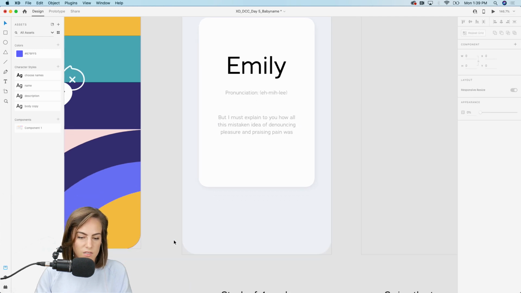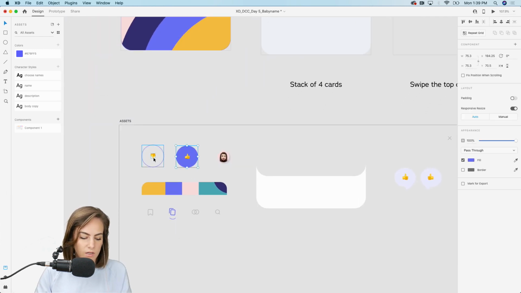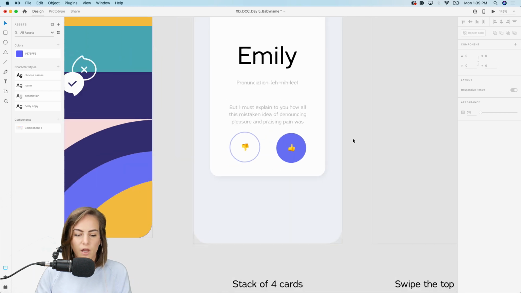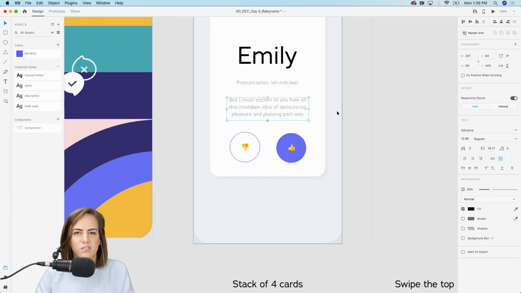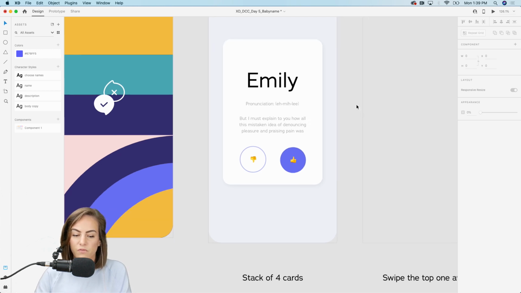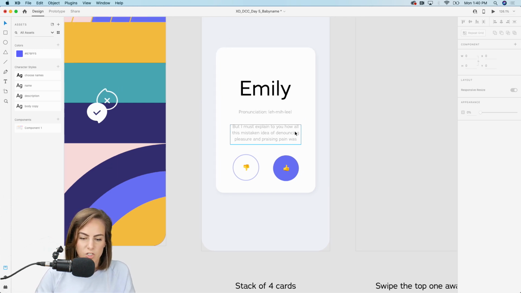And then below that, let's add another way to select yes or no on the name. I know I've kind of harped on this before, but I always like to give users more than one way to accomplish a task if it's something that's super important. So for instance, if this was a modal overlay, something that pops up over this, like a notification, I always give users maybe a close button and a CTA, call to action, that will close the pop-up, just in case they can't find the close button or they get confused.